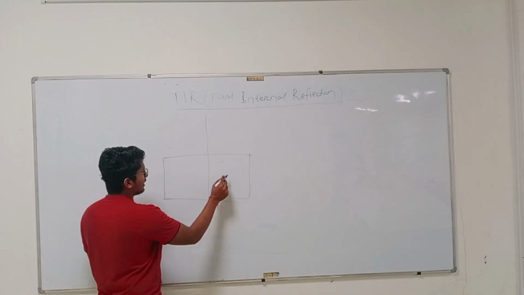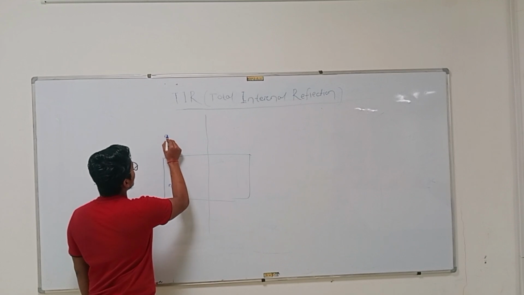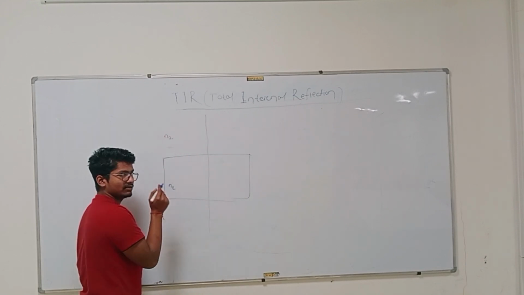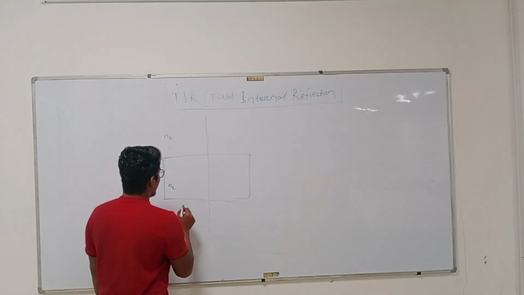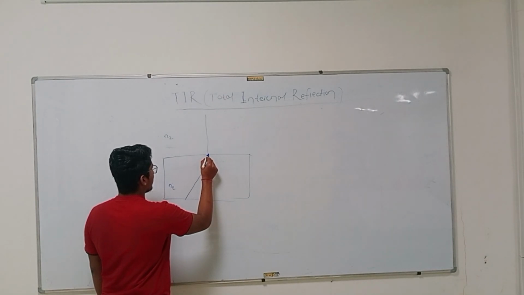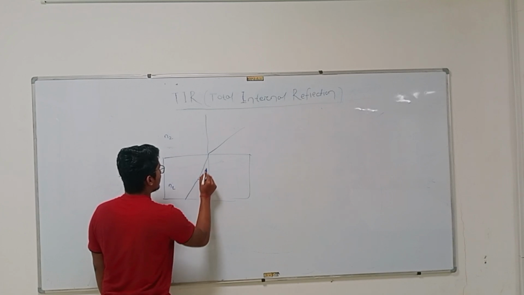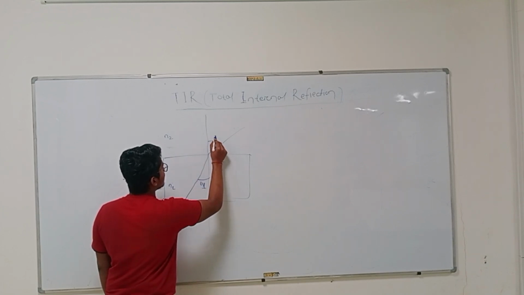So I am considering a material which has a higher refractive index n1 and another with a lower refractive index n2. Consider air and glass. Glass has more refractive index and air has less. So when light travels from a denser medium to a rarer medium, this is angle theta 1, and this is angle theta 2.